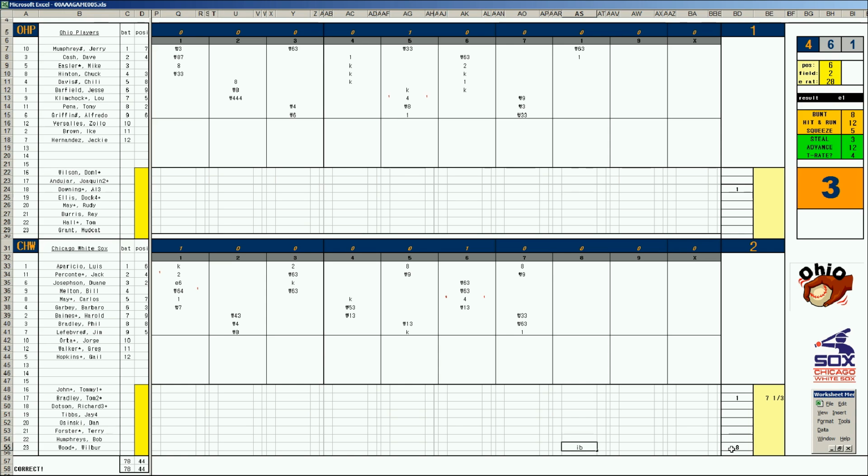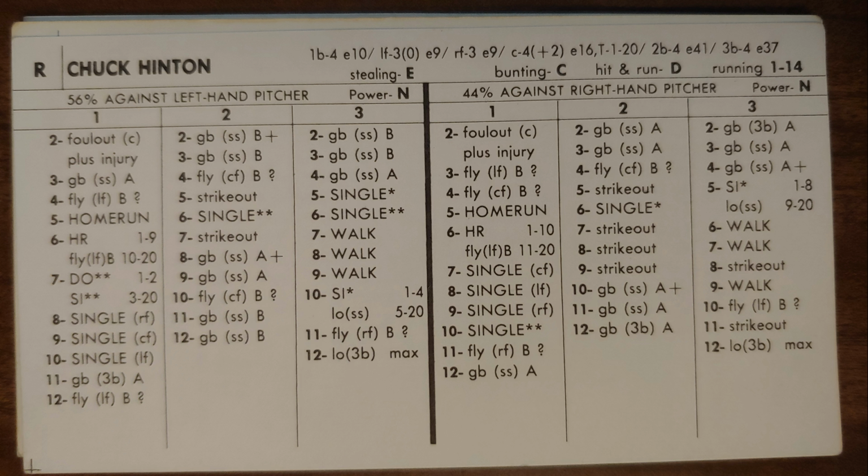Tie and run at first. Here's Ike Brown against a lefty. 2-7 is going to be a single to right. Cash does not challenge Baines' arm. And we have 2 on with 1 out. It's Chuck Hinton, Wilbur Wood. Chuck Hinton, 1-9 is a base hit into center.